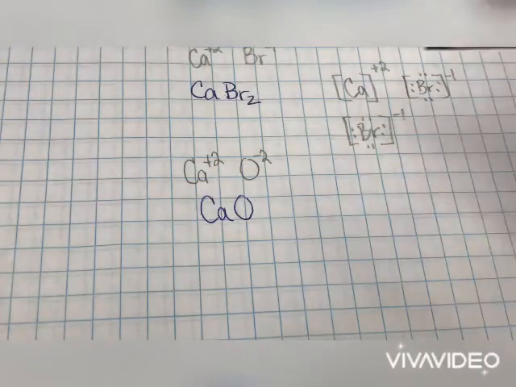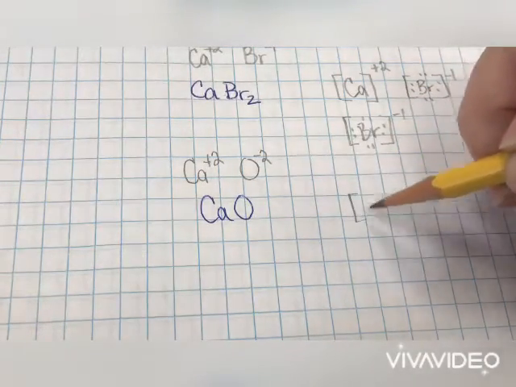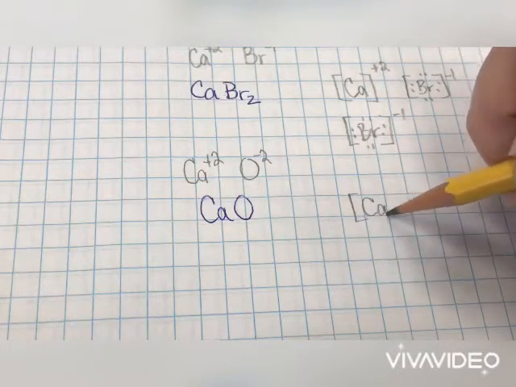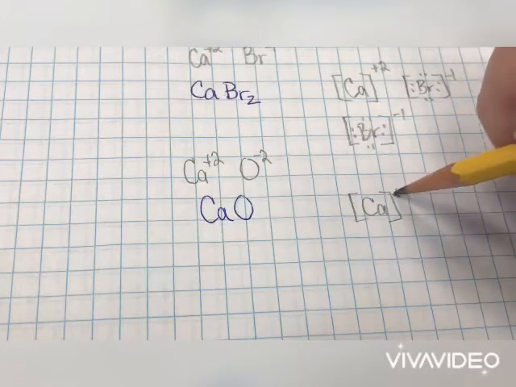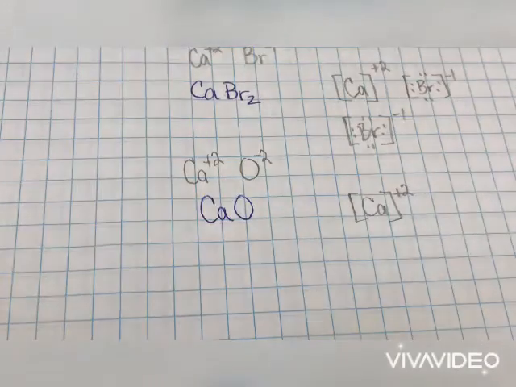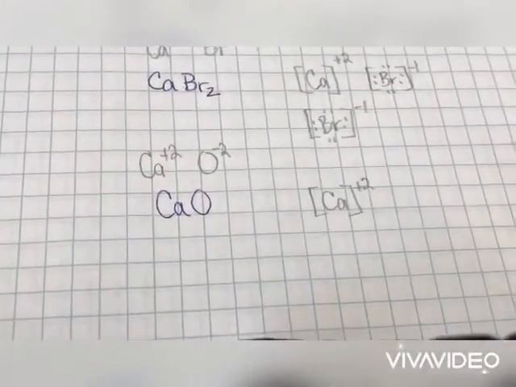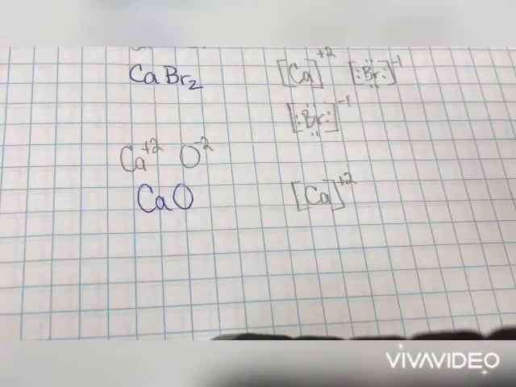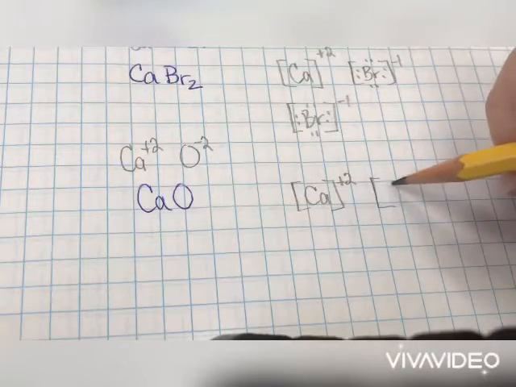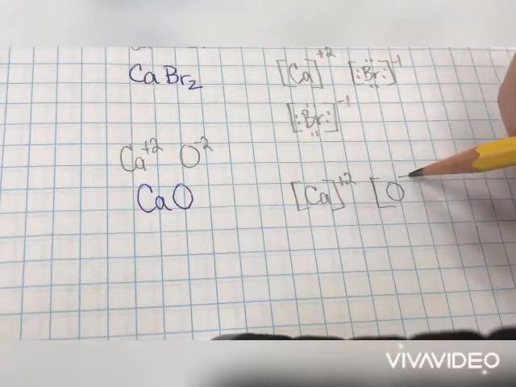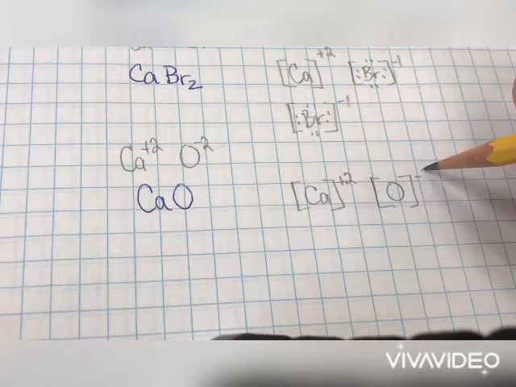When we go to draw this one, yes, you will have your calcium. It is still a +2 charge because that is the original amount of charge it had at the beginning. Even though it reduces in order to do the crisscross, you go back to the original charge. The oxygen, we're going to bring over, put it in brackets. Since it is a negative, it will need 8 dots.